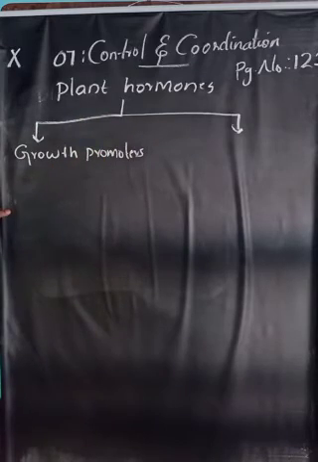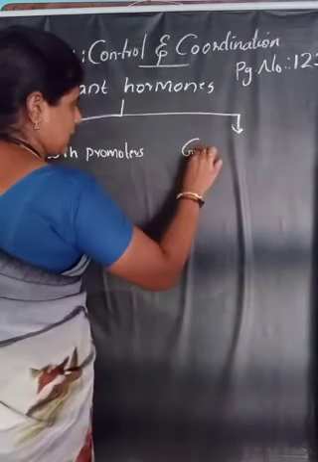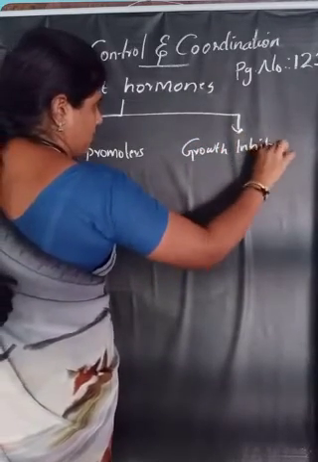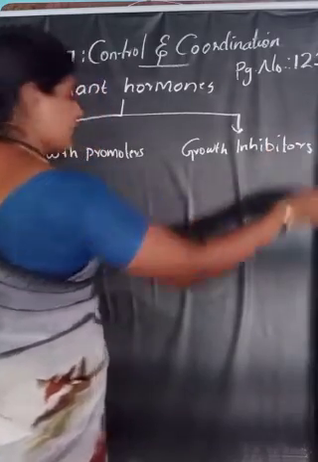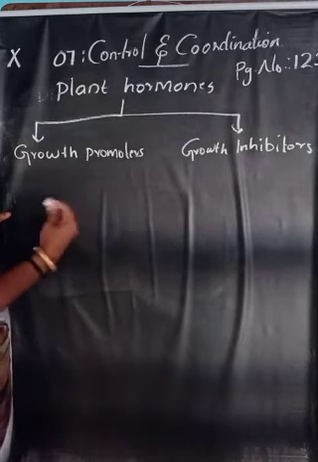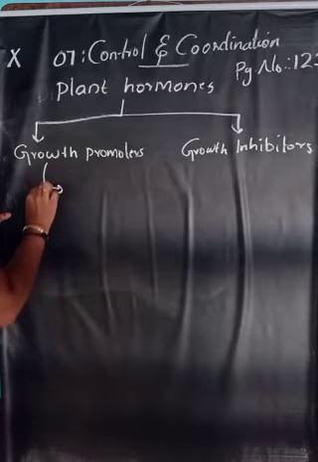Plant hormones are of 2 categories. First one is growth promoters. Second one is growth inhibitors. In growth promoters there are 3 hormones.